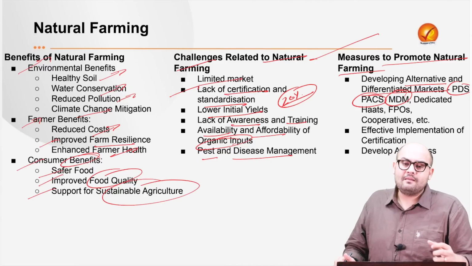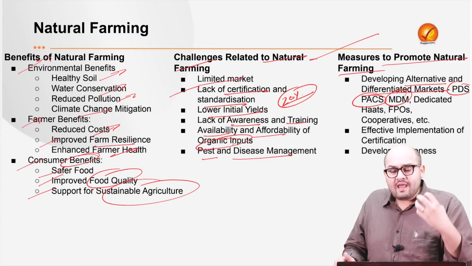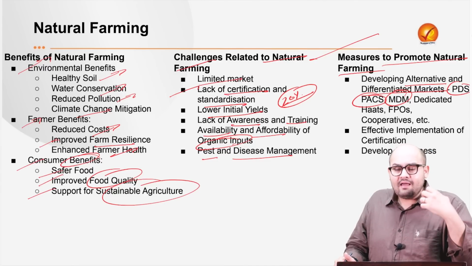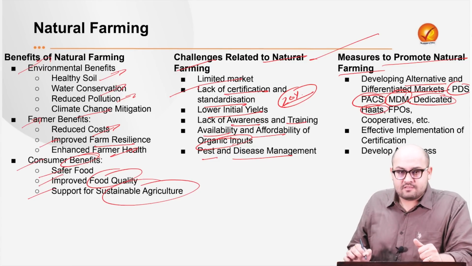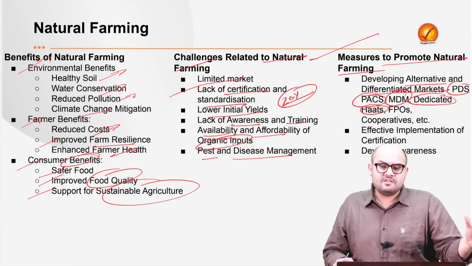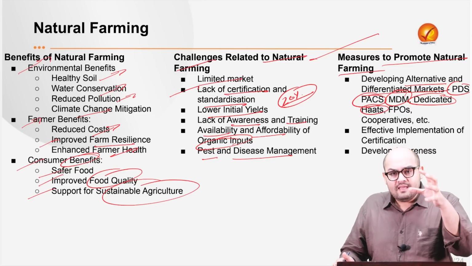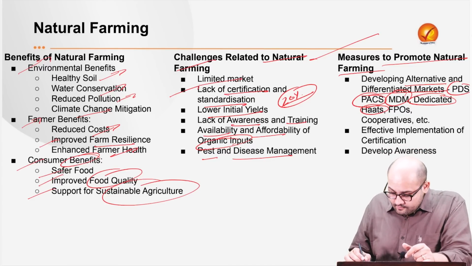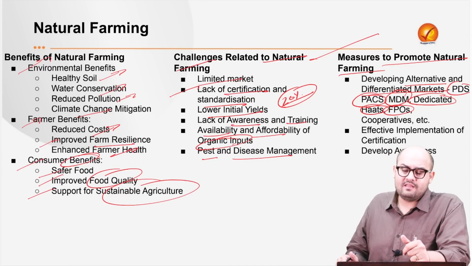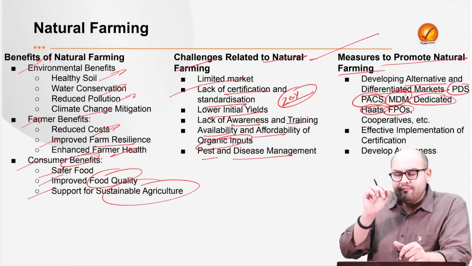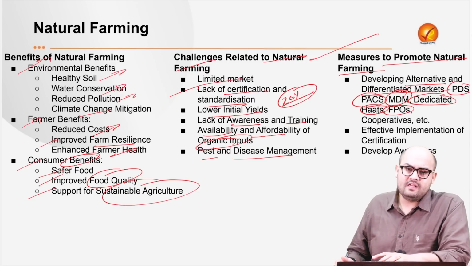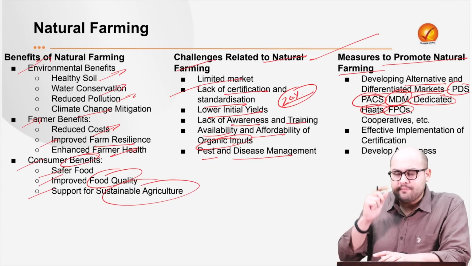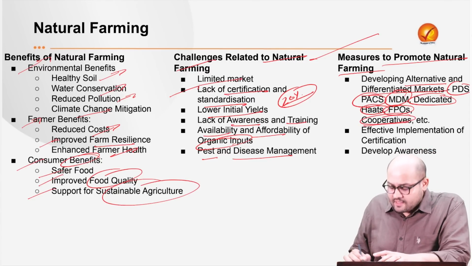Now, the midday meals can be used because over there you can have adequate nutrition and vitamins for these children in particular. Then we have got dedicated huts. So there can be the institutionalization of these dedicated huts where these products are sold, right? Then we can have farmer produce organizations. Now, this is very important. If you have farmer produce organizations, it would enhance the bargaining power of these farmers, and then they would get a better price.